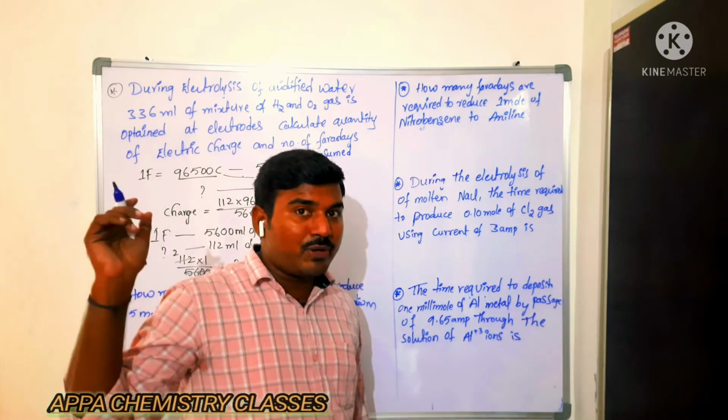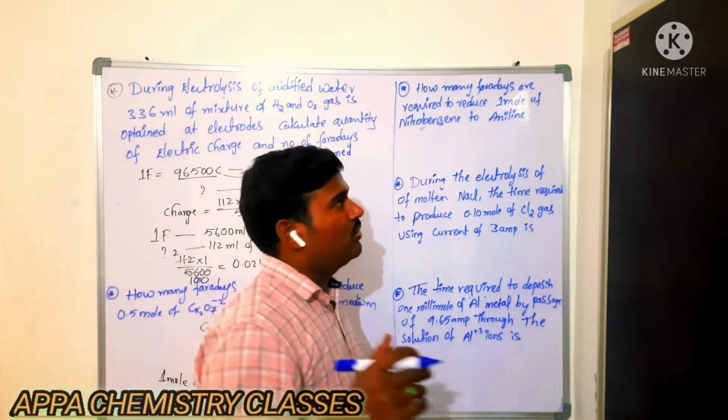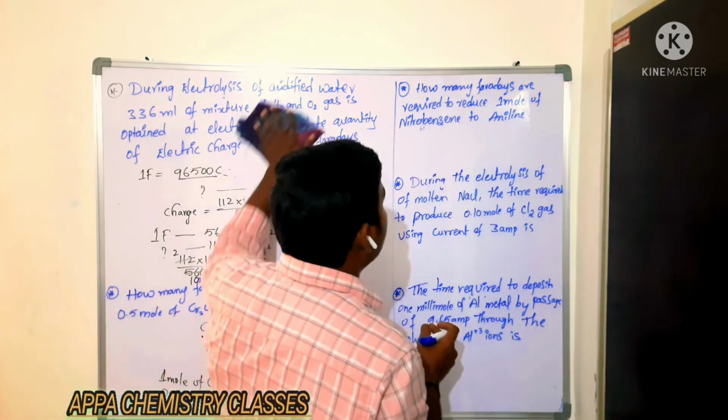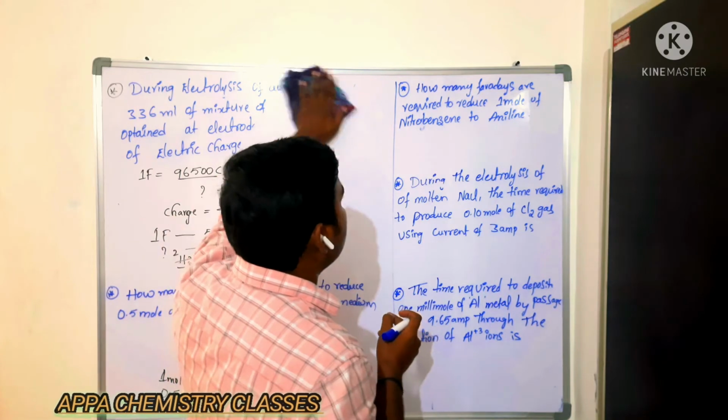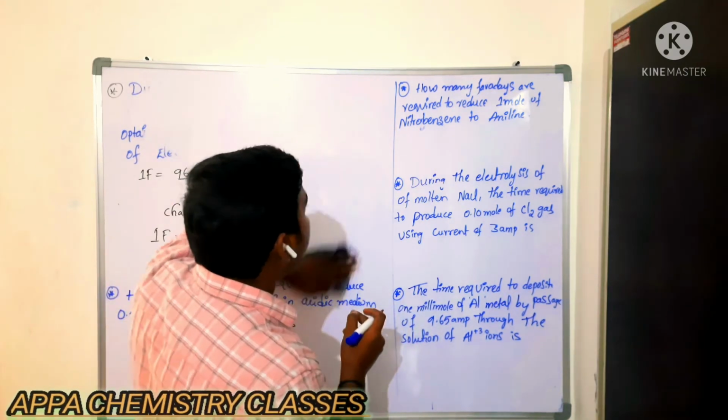In the same way, for potassium permanganate also, whenever they give such type of question, you should solve in that manner. Next: how many Faradays are required to reduce 1 mole of nitrobenzene to aniline, which is also a very important, previously asked question.